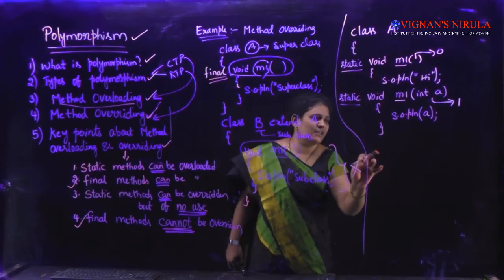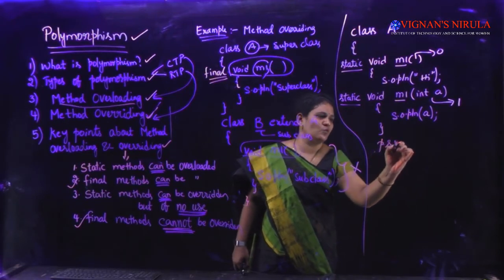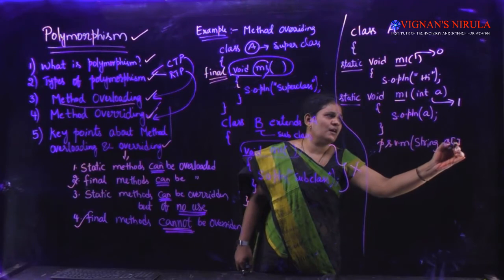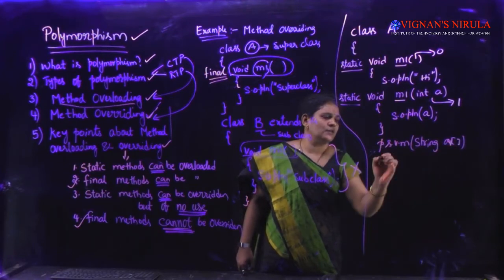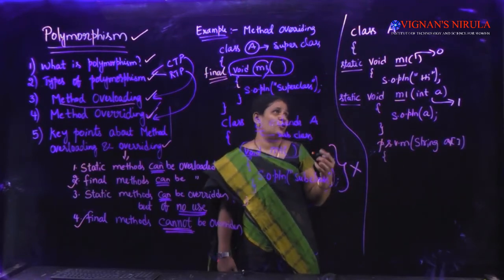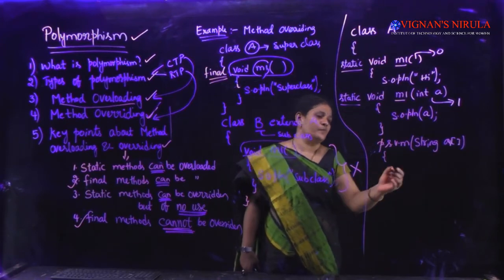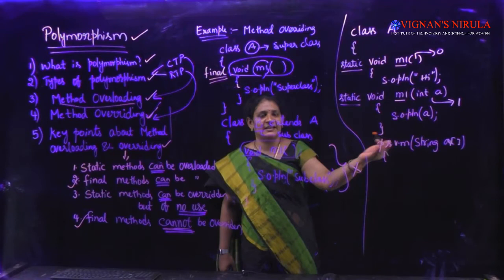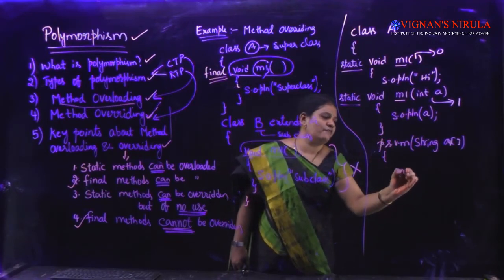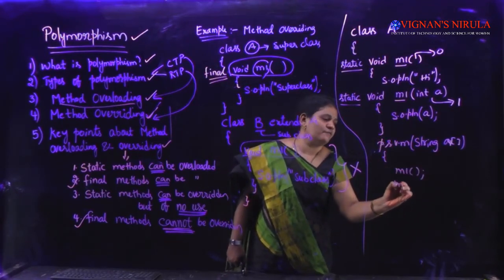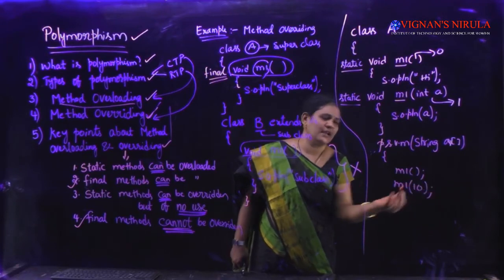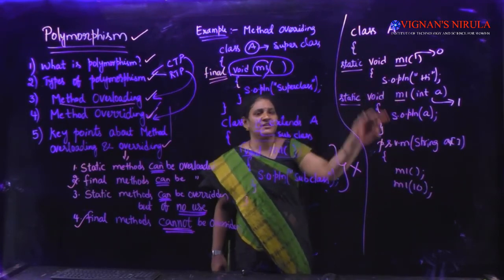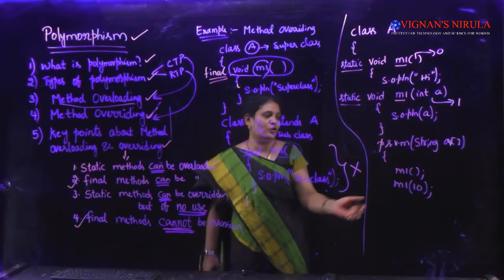If I write the main method, public static void main, String args, and try to call these without creating an object, I can directly call them, because these are static members. If I call M1 and M1 of 10, I can call them, no? Because M1 are static methods. Static methods can be called directly without creating an object.